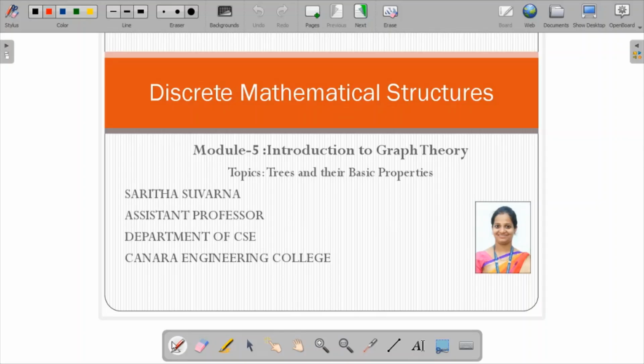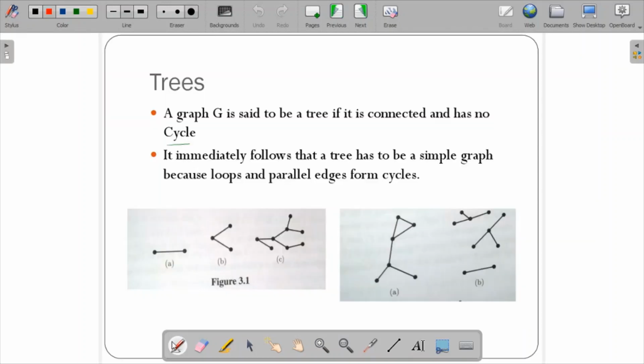Good morning students. Today we will be learning about trees and their basic properties under Module 5, Introduction to Graph Theory. So let us see the definition of trees.